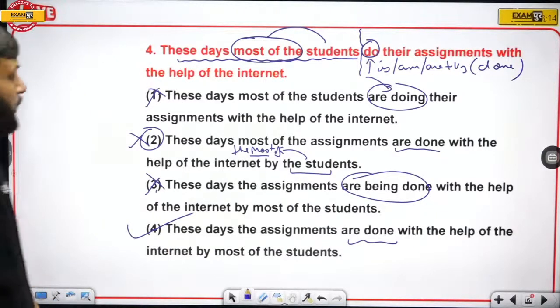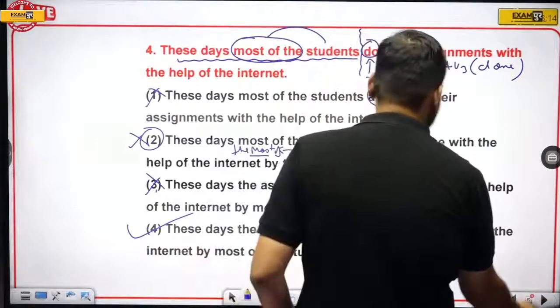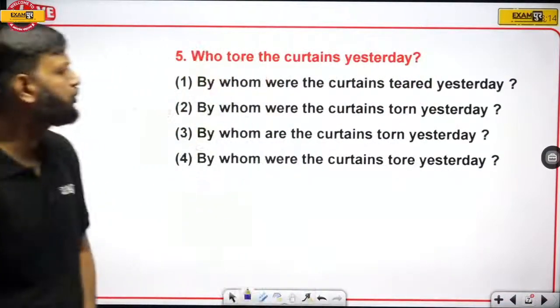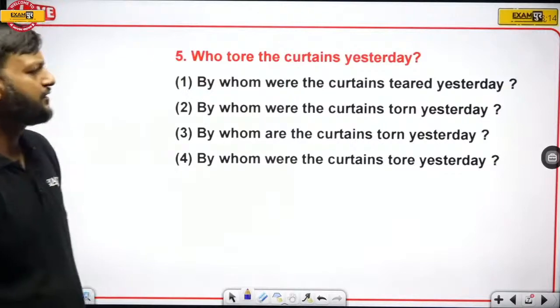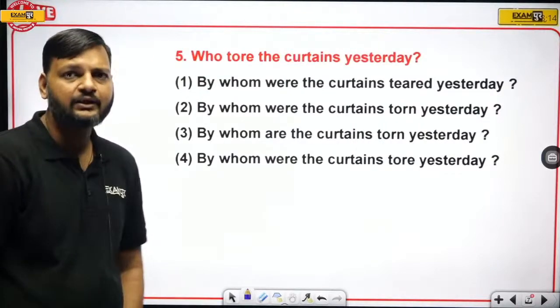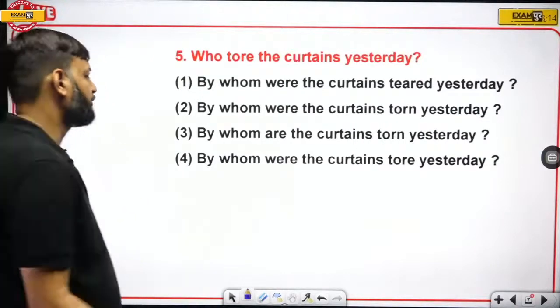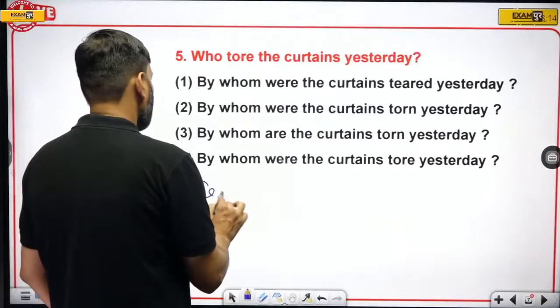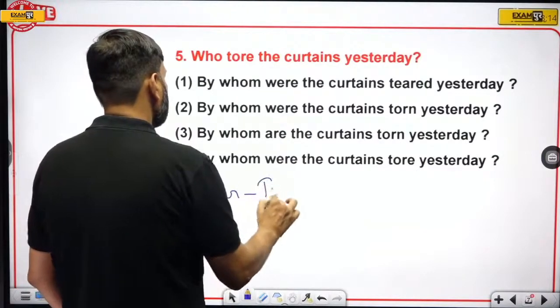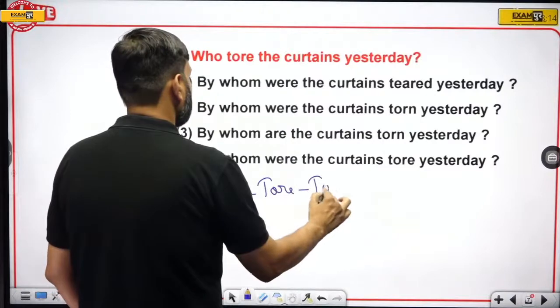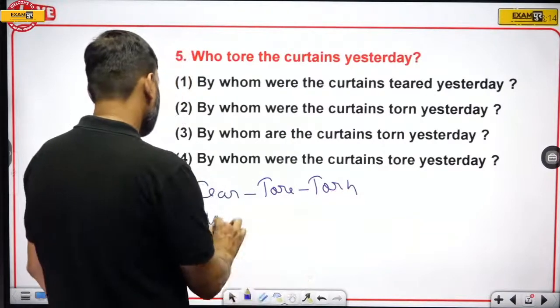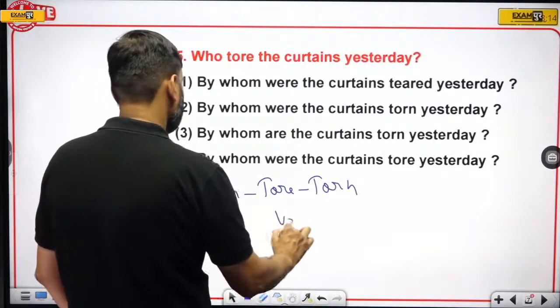Okay, now the next one, question number 5. Who tore the curtains yesterday? Before I tell you the answer of this question, you should know one thing, that tear, tore and torn, these are the forms of tear.